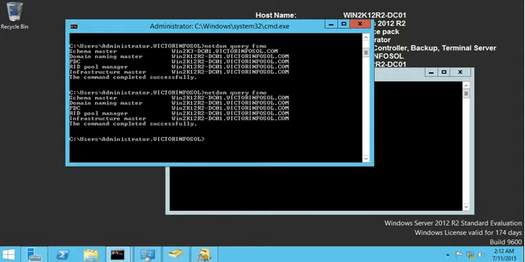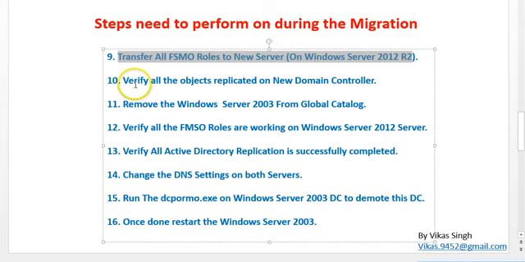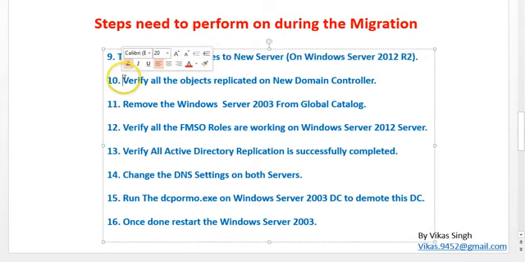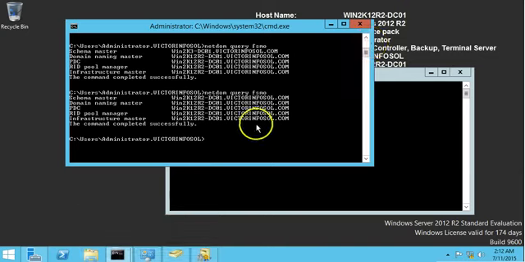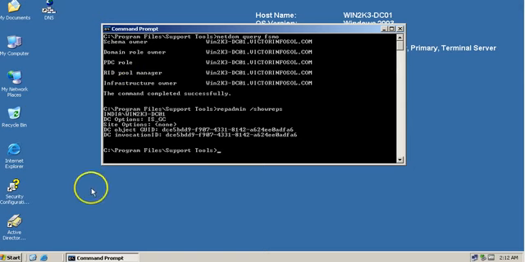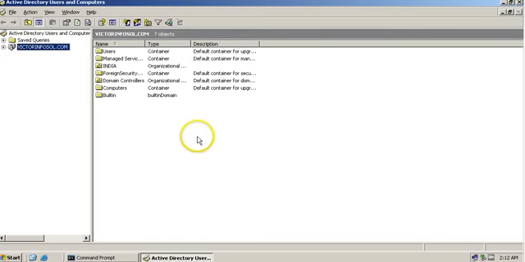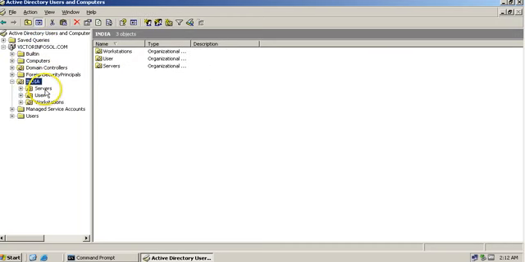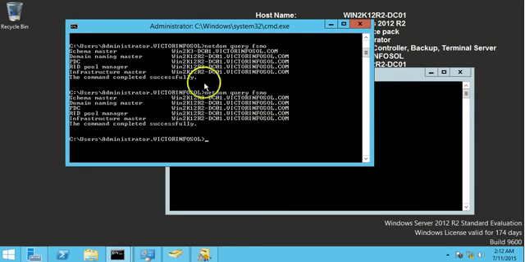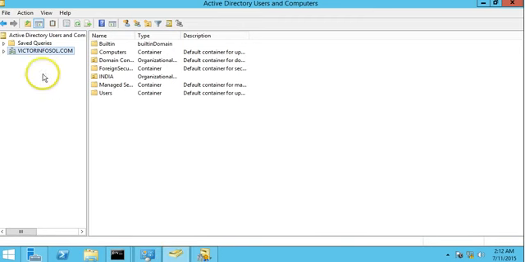In the next step, we have to verify the Active Directory object replication on my new server. As you know, in my Active Directory I have created some objects, like one OU India and a few servers and workstations as well. So I am going to verify them manually.